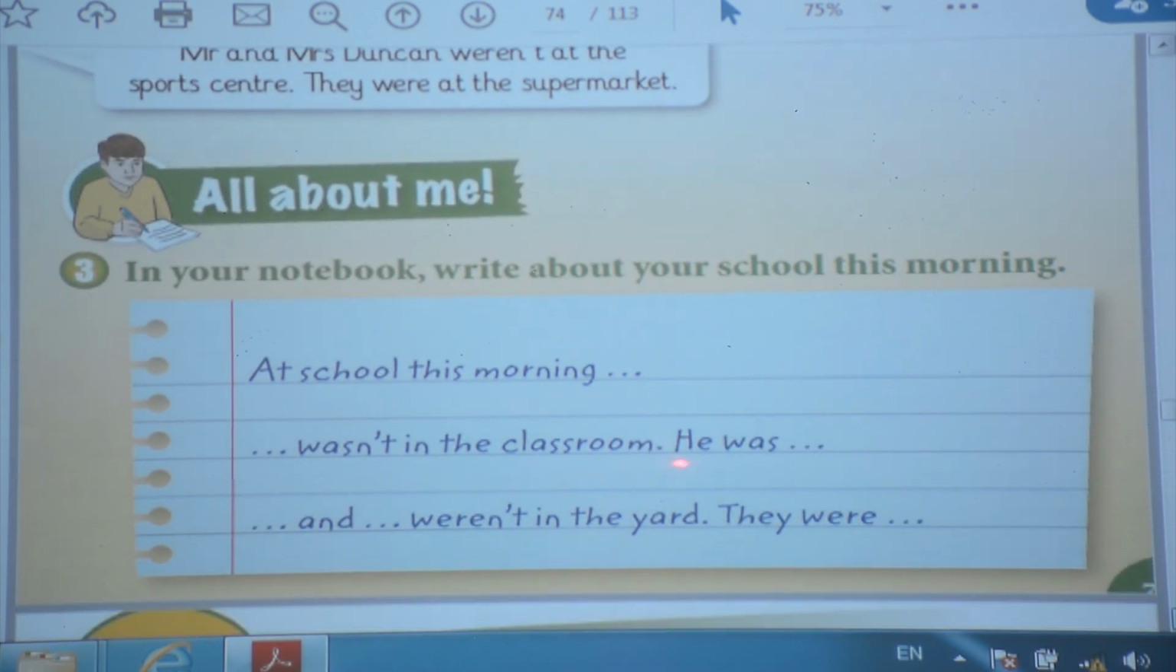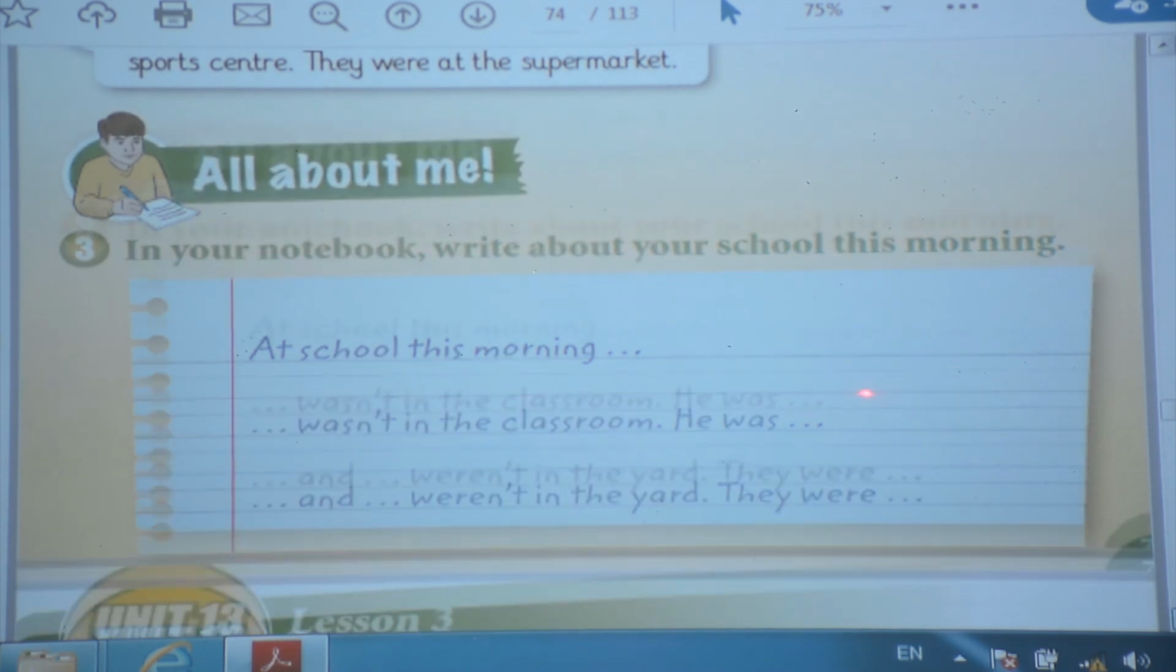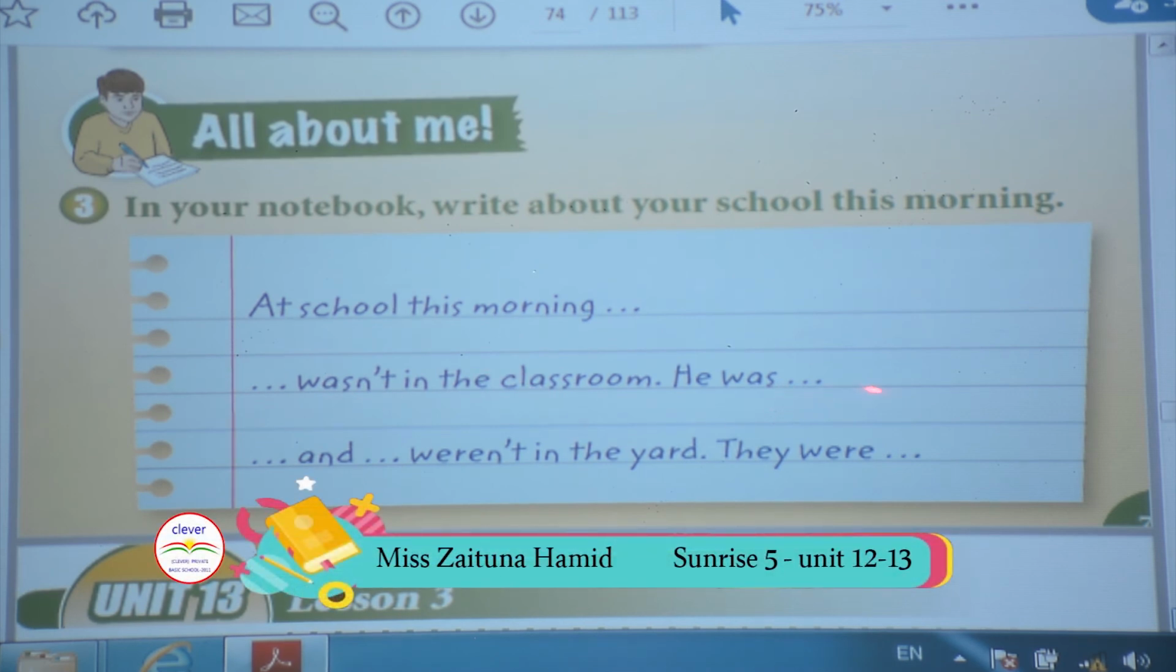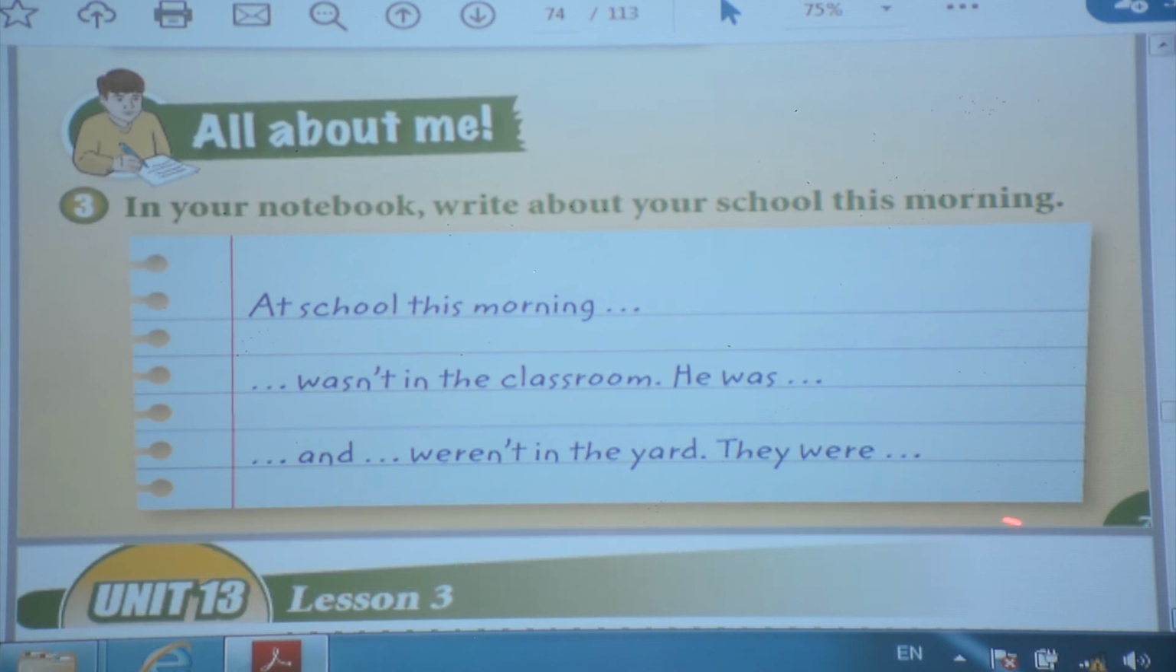Okay. In your notes, we'll write about your school this morning. At school this morning. For example, you can write, Derya wasn't in the classroom. He was in the yard. And you should write, for example, Ali and Sarah weren't in the yard. They were in the classroom. As you like, you can write another paragraph.